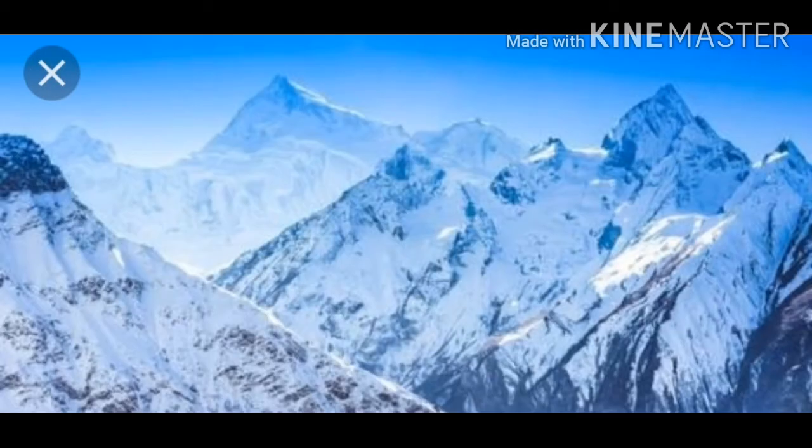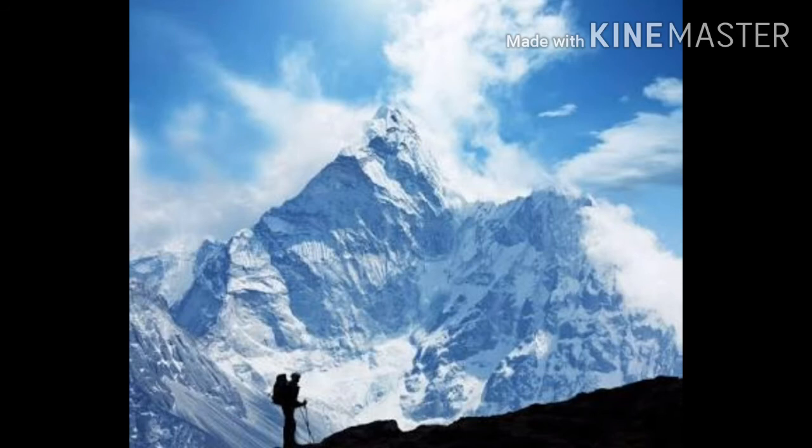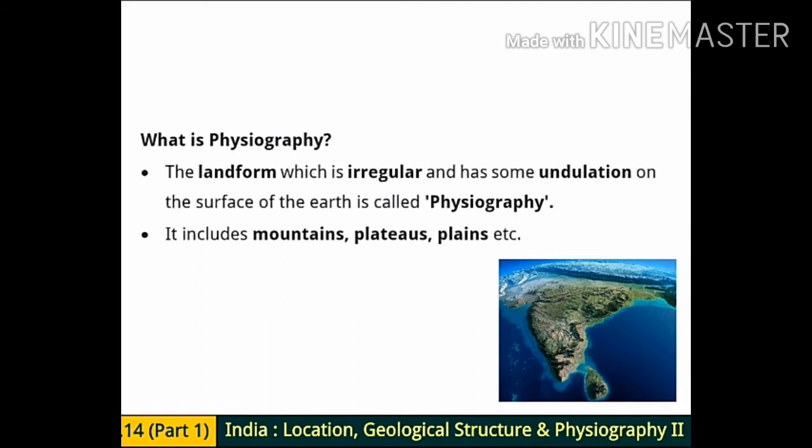Again I have divided the chapter into points so that it would be easy for you to remember. So let's start the first point. What is the first point? The first point is, what is physiography? The landform which is irregular and has some undulation on the surface of the earth is called physiography. It includes mountains, plateaus, plains, etc.